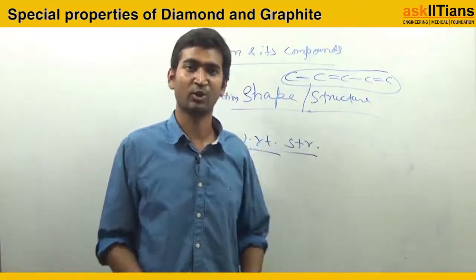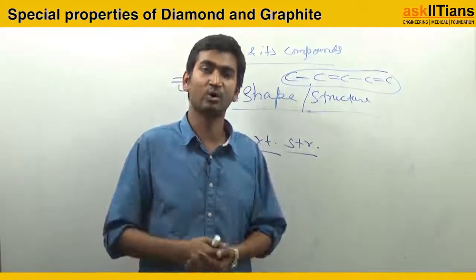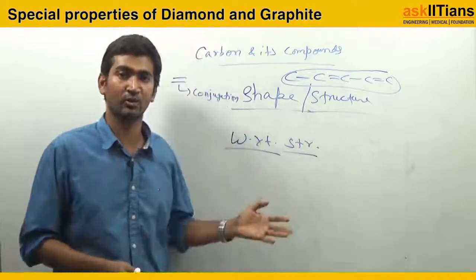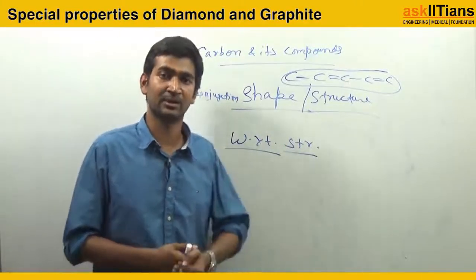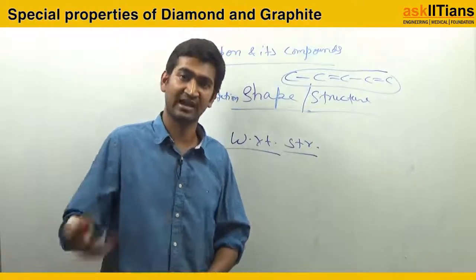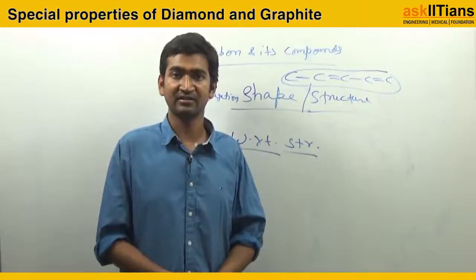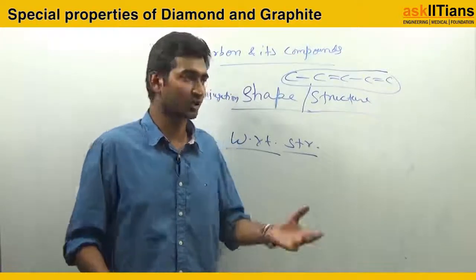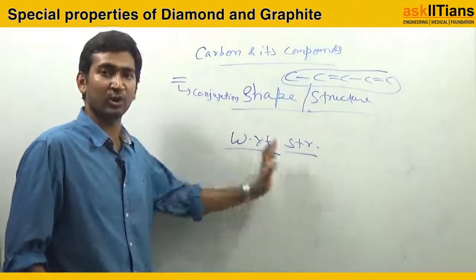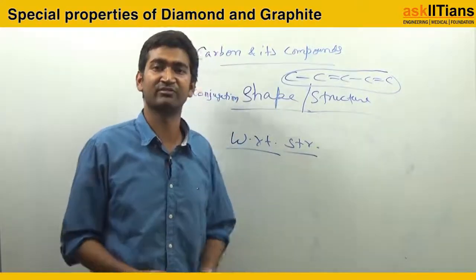So that's it. I hope it was very informative, and please make good notes of it, because it's very required in higher classes. Up to class 10th in your boards it will not be that important, but in higher classes it is very, very important. So make good notes of it. Right now I've only told you about the allotropic forms. Now in many chapters there will be different stuff.